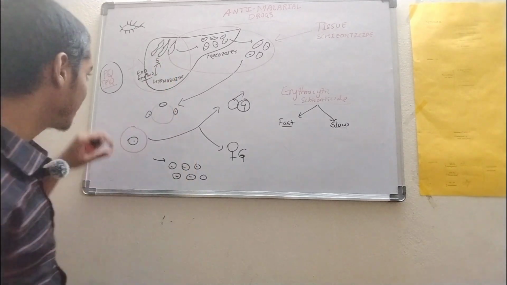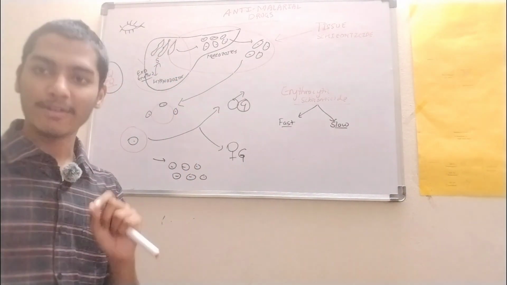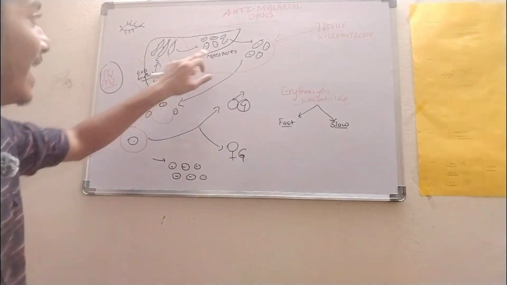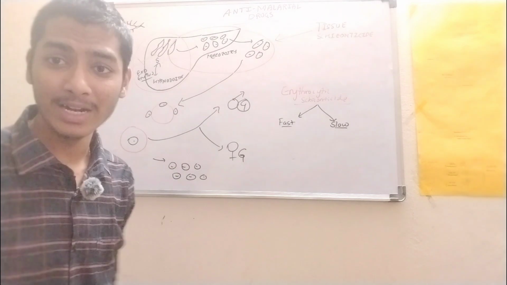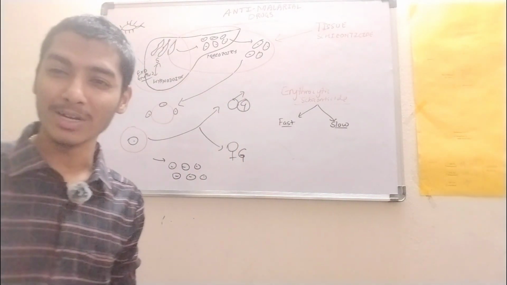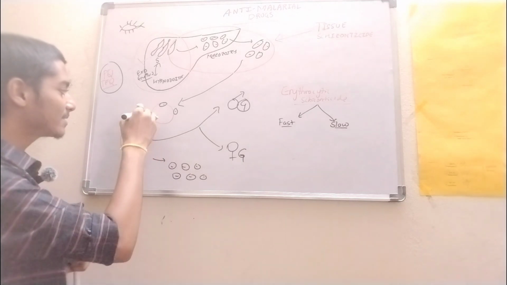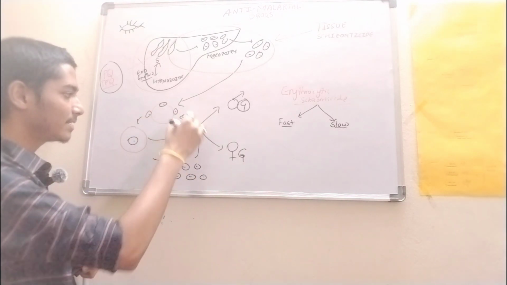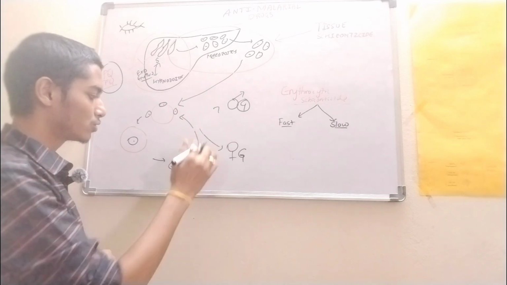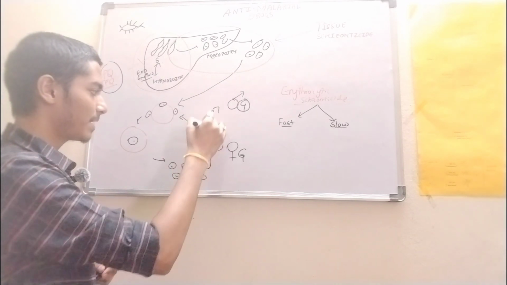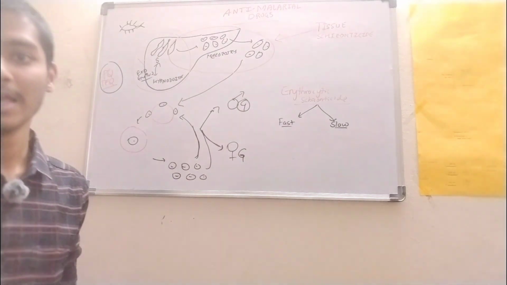Exoerythrocytic cycle, these two act on it, primaquine and tafenoquine, right? And then we have tissue schizonticides which are acting at the merozoites, and erythrocytic schizonticides which are acting on the RBC cycle. See, this is the RBC cycle which you can see like this. So they can form the male and female gametocytes, or they can infect the RBCs again, right?